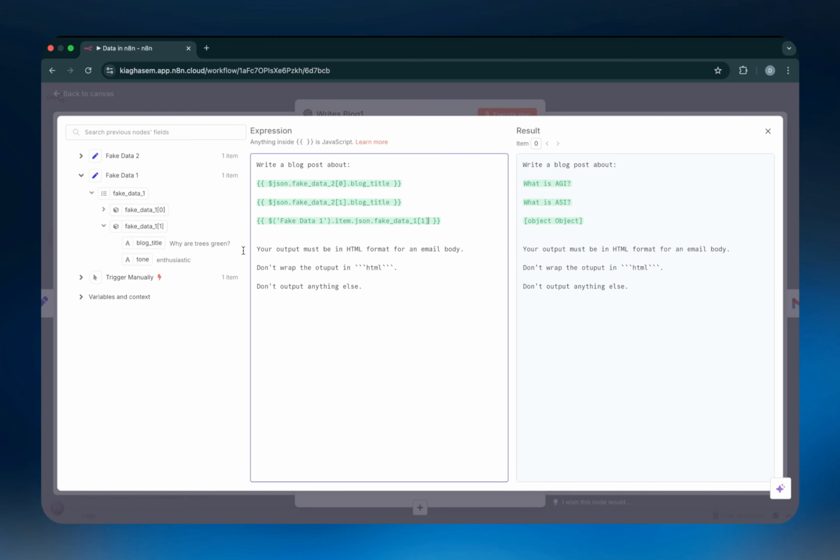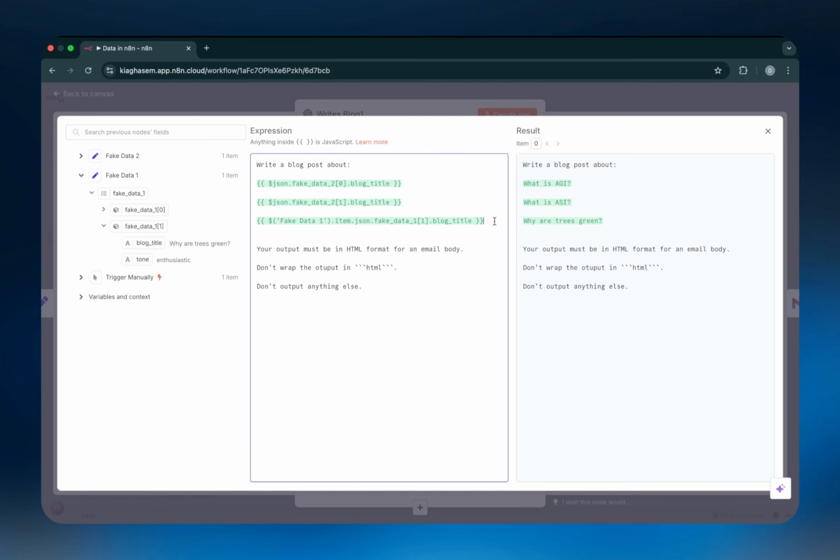And so if I wanted to pull in just one of these strings, what I'll do is I'll put dot, and then it's going to say, okay, which one of these strings do you want to talk about? And as you can see, it even gives you the data type on the right-hand side. We want to pull in blog_title. And as you can see, that is the value of the string inside the object, inside the array, inside the overall array. So I know it sounds confusing and there are multiple levels of arrays and objects, but as I said, once you grasp the concept, it's actually very simple.